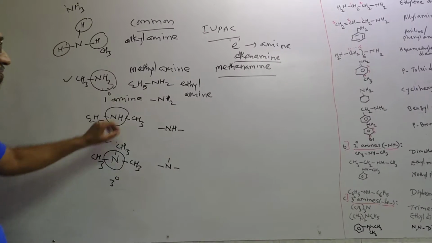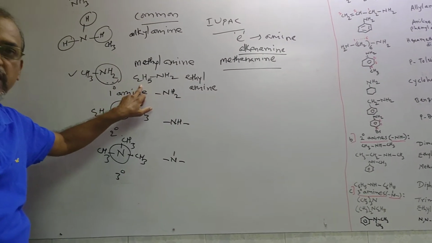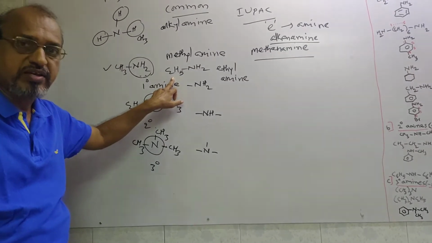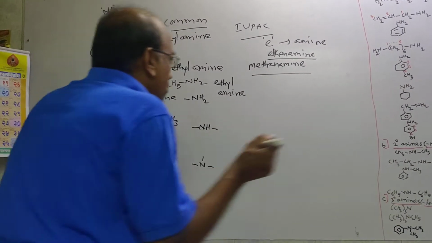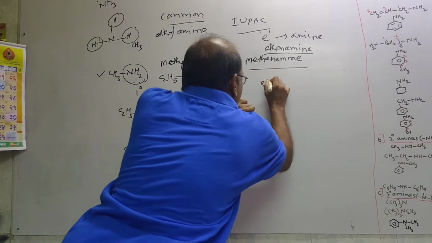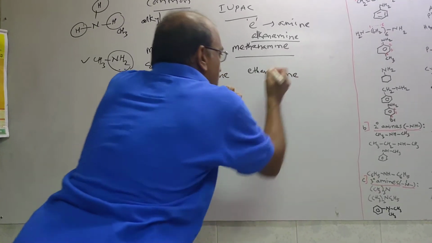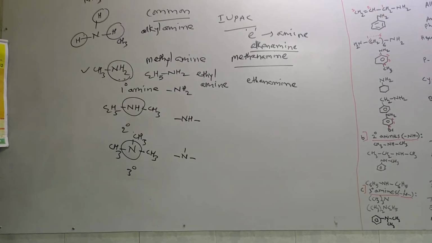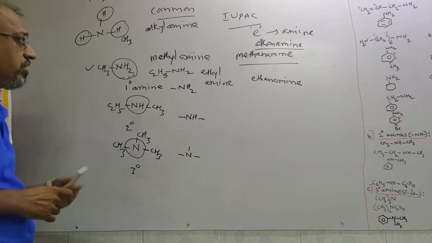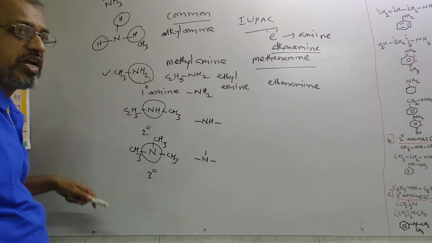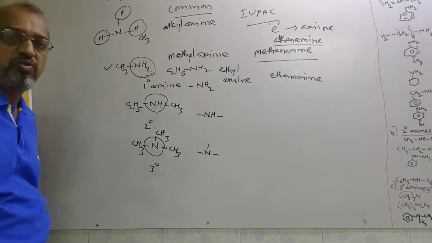In the case of the IUPAC name, this alkyl group is obtained from which alkane? Ethane. So the ending of ethane is replaced by amine. That's why its IUPAC name is ethanamine. So in this way, methanamine and ethanamine are the IUPAC names of these two compounds respectively.